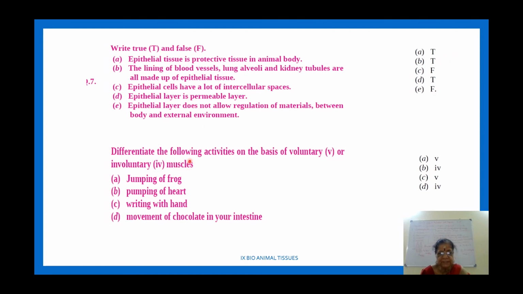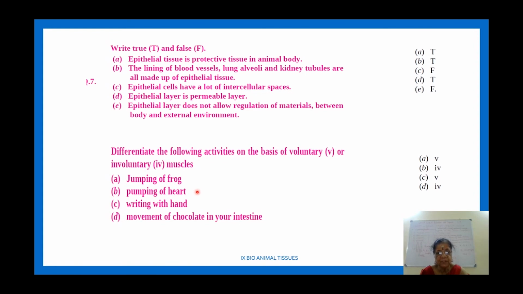Next, differentiate the following activities on the basis of voluntary or involuntary. For voluntary, put V. For involuntary, put IV. So voluntary muscles, put V, involuntary muscles, put IV. Jumping of frog is voluntary muscle action. The frog jumps if it wants to, otherwise it won't.